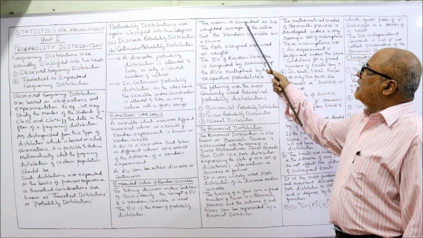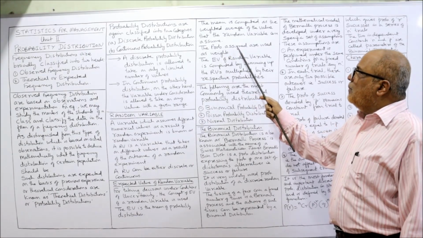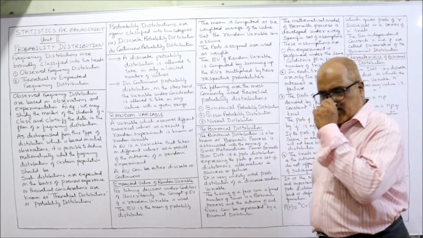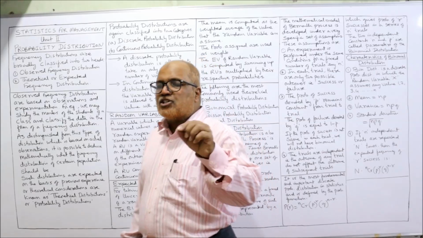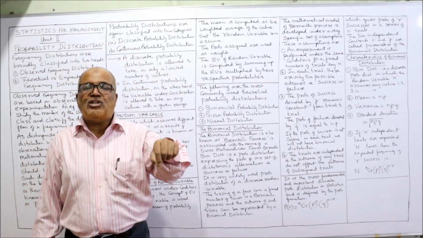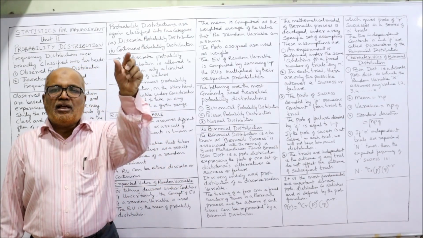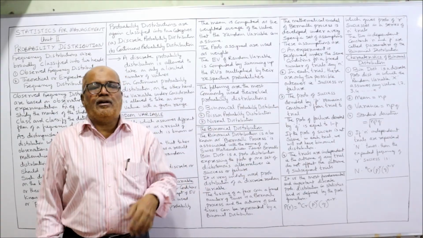The mean is computed as the weighted average of the values the random variable can assume, and the probabilities assigned are used as weights. See here, this expected value of random variable is the weighted average of the random variables. In this weighted average, the weights are nothing but the probabilities.